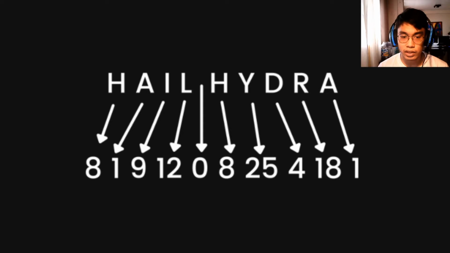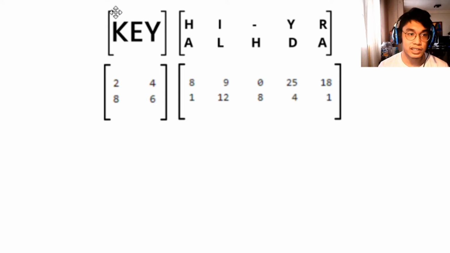So we will use matrix mathematics to encrypt that message, using a specific key to encrypt the message and then use that same key to decrypt it again. The formula for encryption is your key matrix times your message. For my key matrix, I used a 2x2 matrix, and the message would be written like this: the first element, which is the first letter, and below that first element is the second letter, and so on and so on. And then I just put a dash here to signify that this will be a space, and the corresponding element for that would be 0.